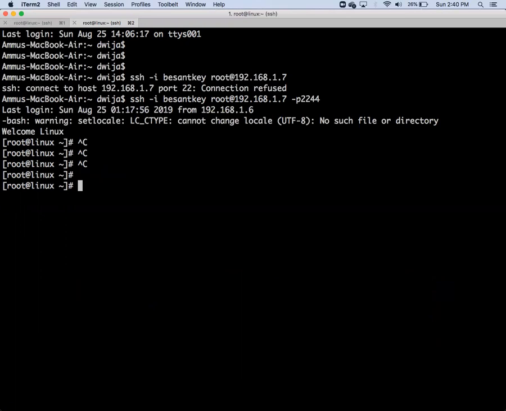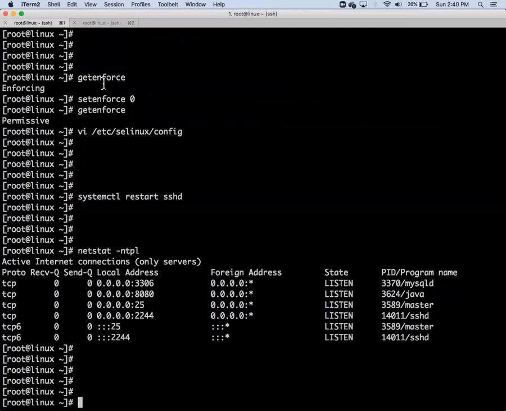Okay, this is one security measure, because nobody can guess that your SSH port is 2244. Or you give some 1983 or 2048, something like that, so nobody can guess it. This is SSH. But there is a tool called Nmap.